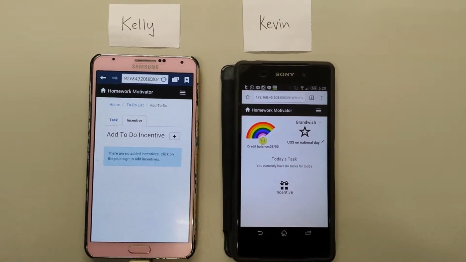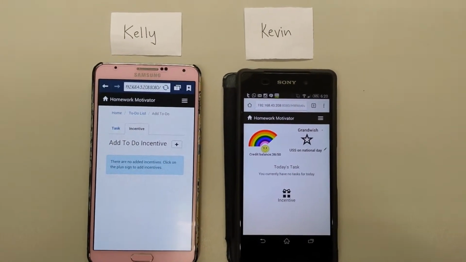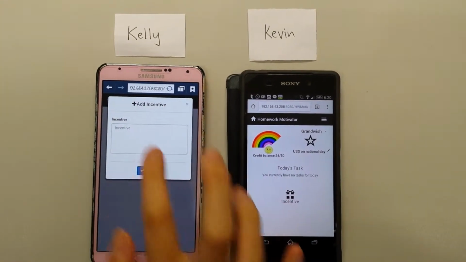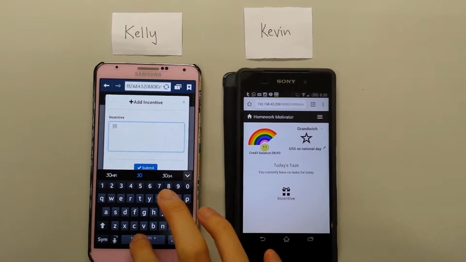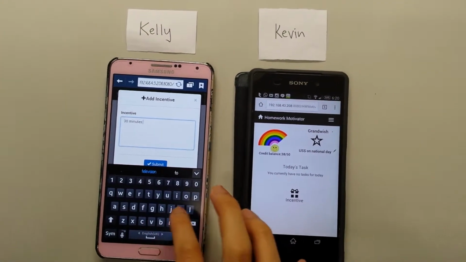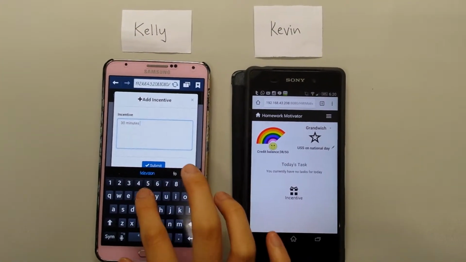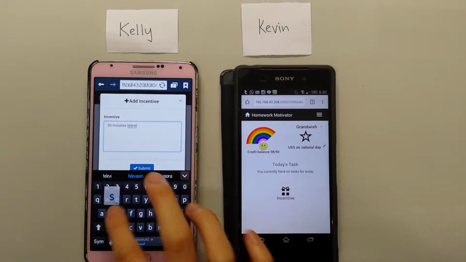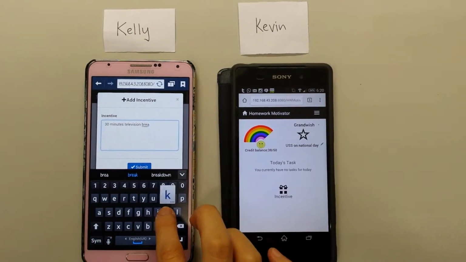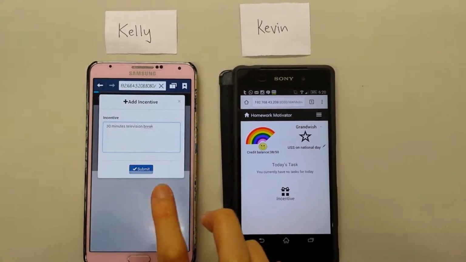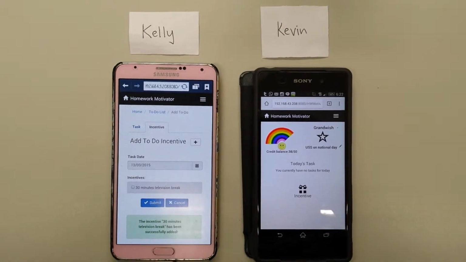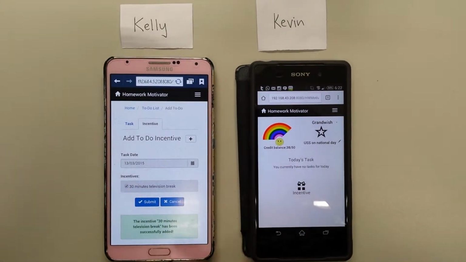However, she realizes that the incentive is not in the wish list, so she decides to create the incentive: 30 minutes television break. After adding the new wish, she then adds it into the to-do list.